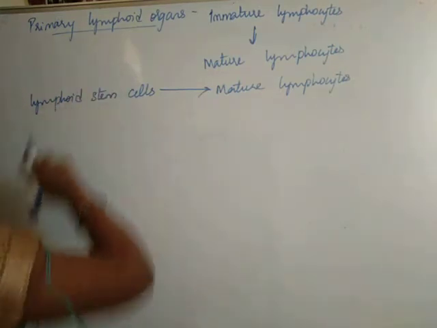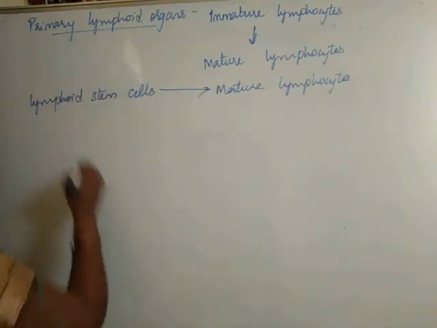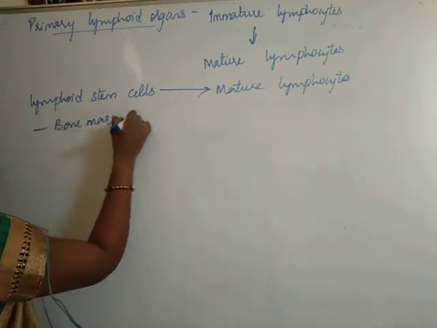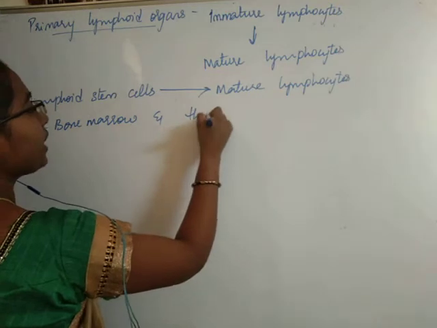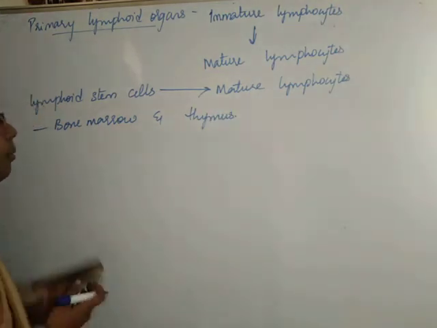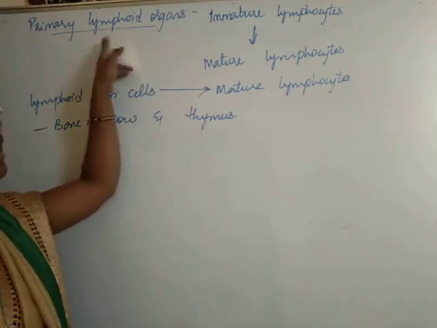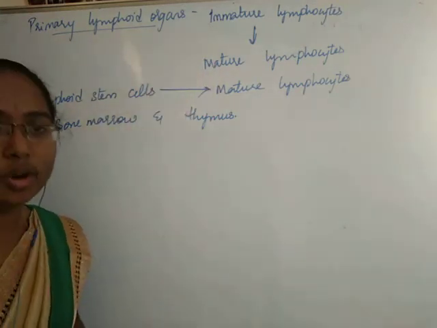Okay, so the primary lymphoid organs in our body are bone marrow and thymus. Okay, bone marrow and thymus are the primary lymphoid organs in our body.